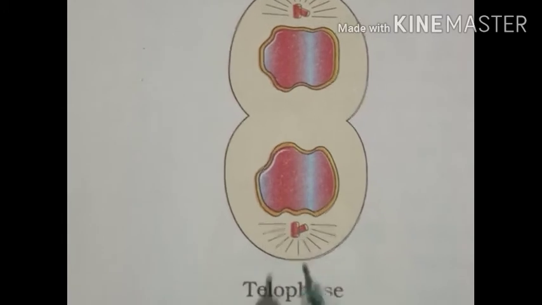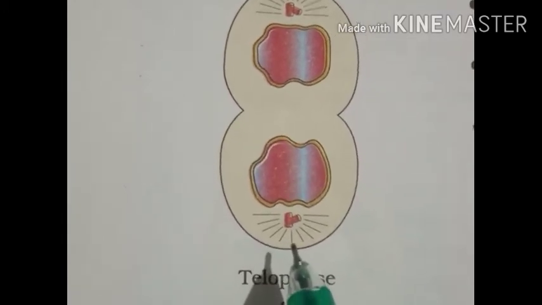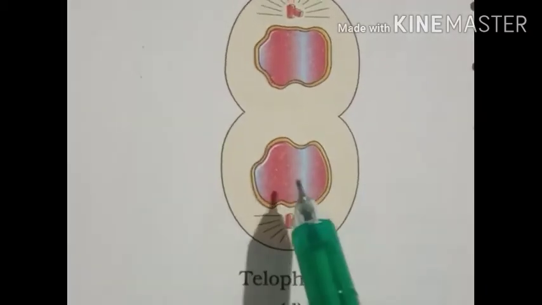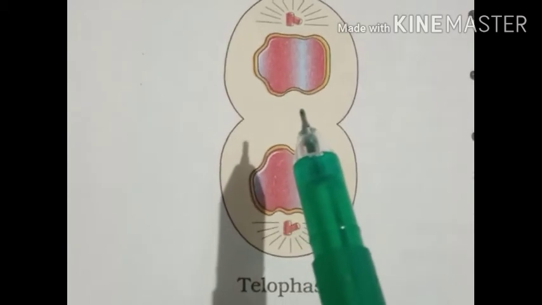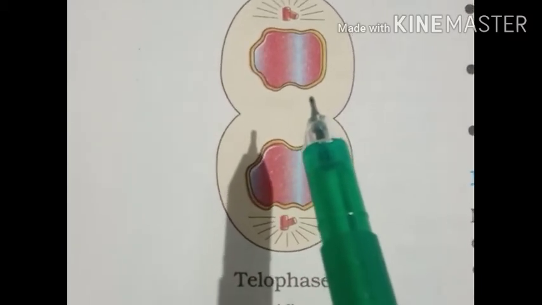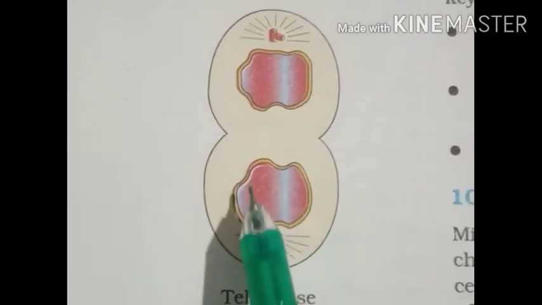We discussed that in the prophase stage there was the disappearance of the nuclear membrane. In this telophase stage there is the appearance of the nuclear membrane. The nuclear membrane had dissolved in prophase; at this stage it has appeared and surrounded the